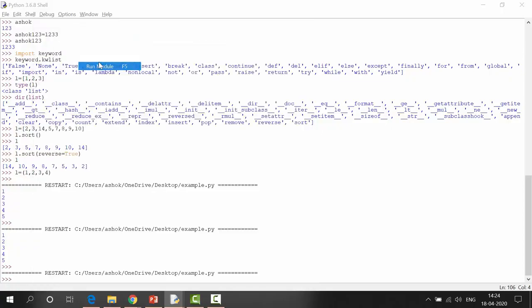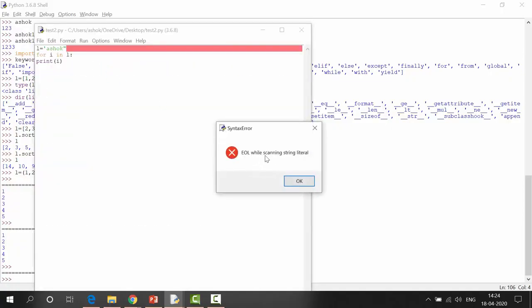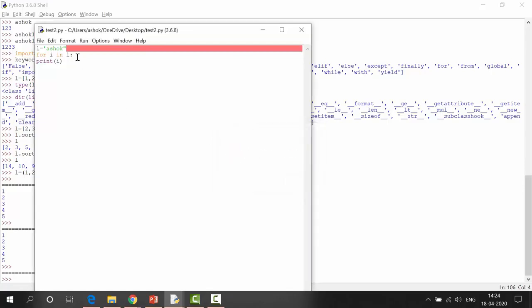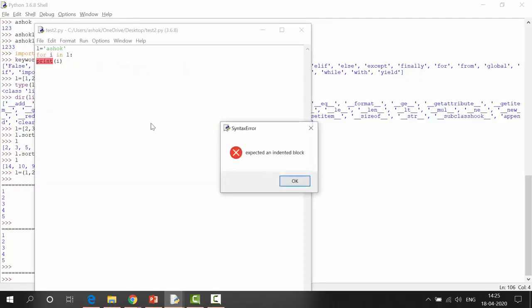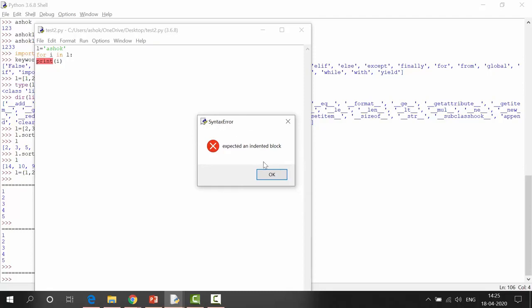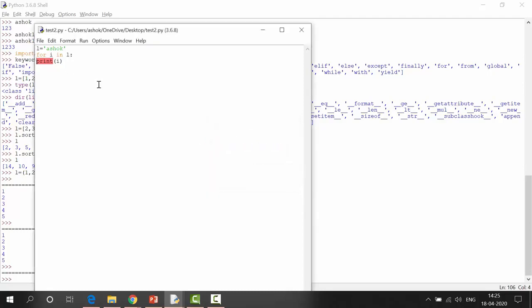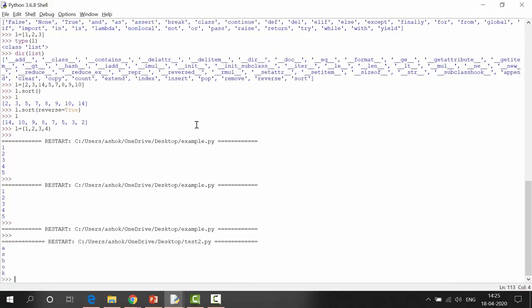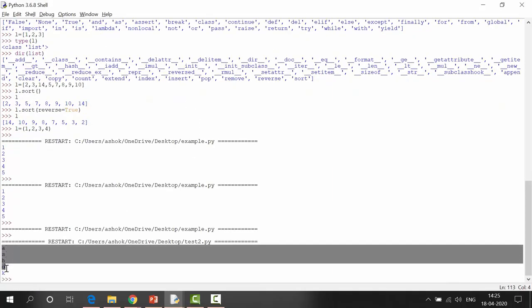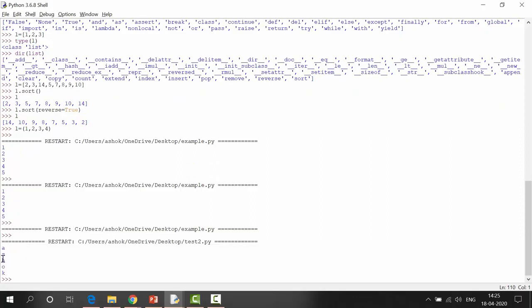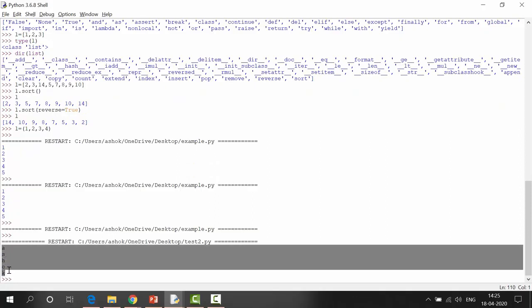I'm going to run this program. See, expected an indented block. So without indentation, I can't perform my operations. I'll get a syntax error. If I have indentation, now see, the operation got success. My program got success. That is the beauty of Python. Indentation does matter in Python.